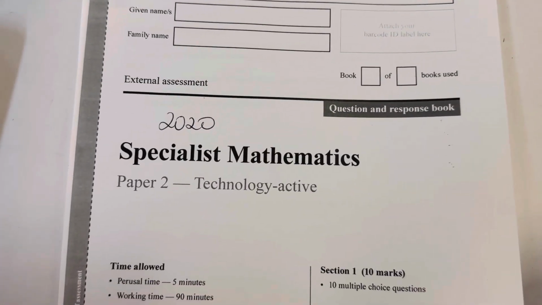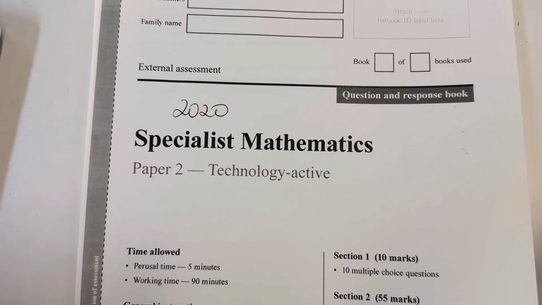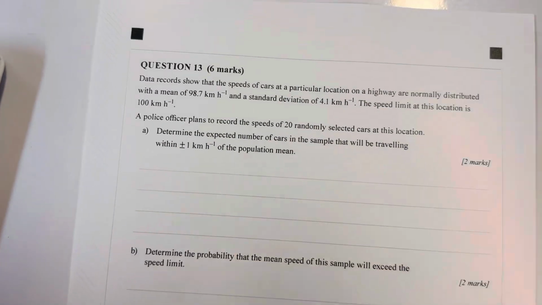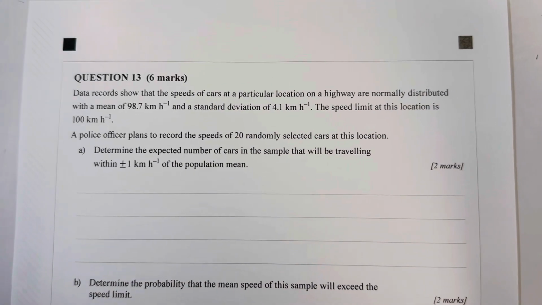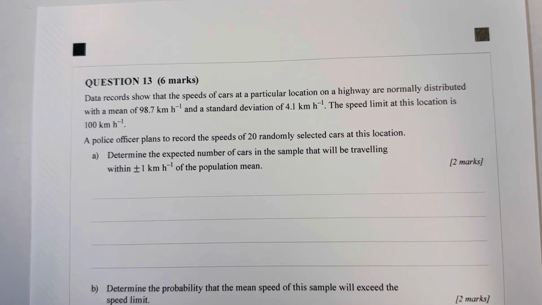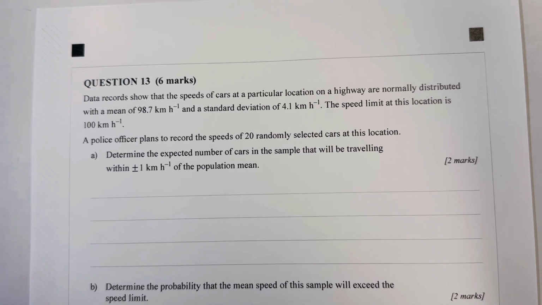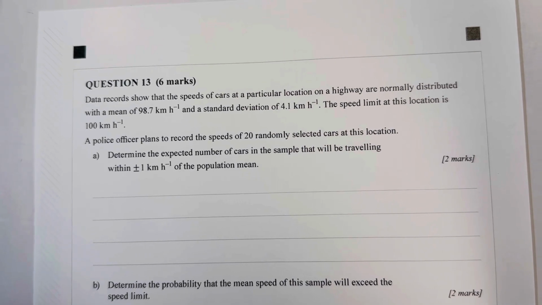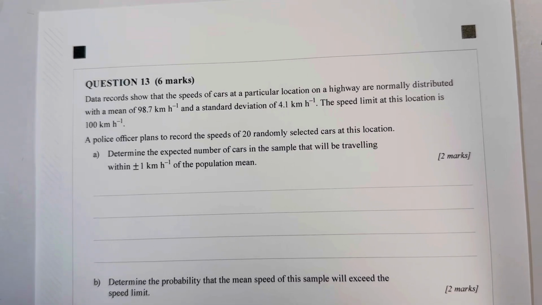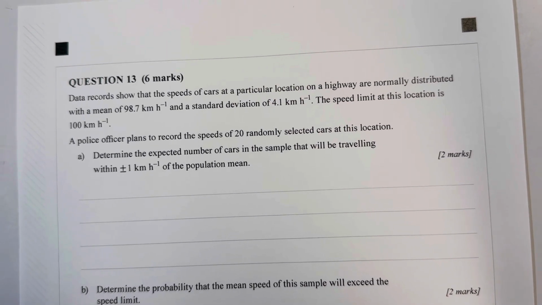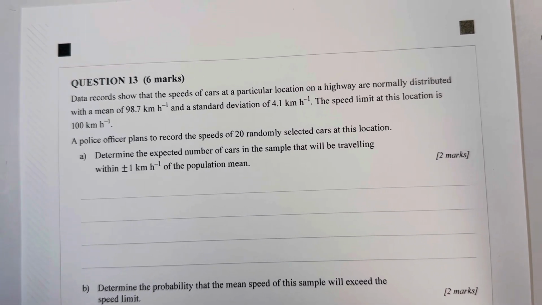So this is the Specialist Paper 2020, Paper 2, Tech Active. Question 13. The data records show that the speeds of cars at a particular location on the highway are normally distributed with a mean of 98.7, standard deviation 4.1. The speed limit in this location is 100. The police officer plans to record speeds of 20 randomly selected cars in this location.